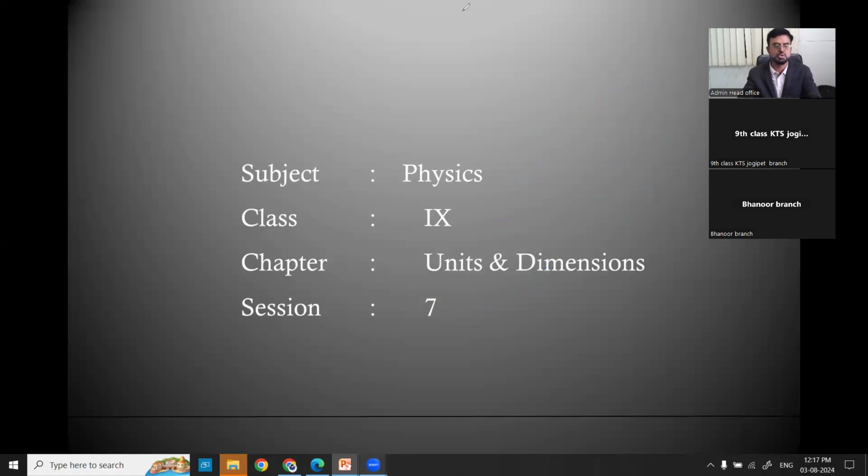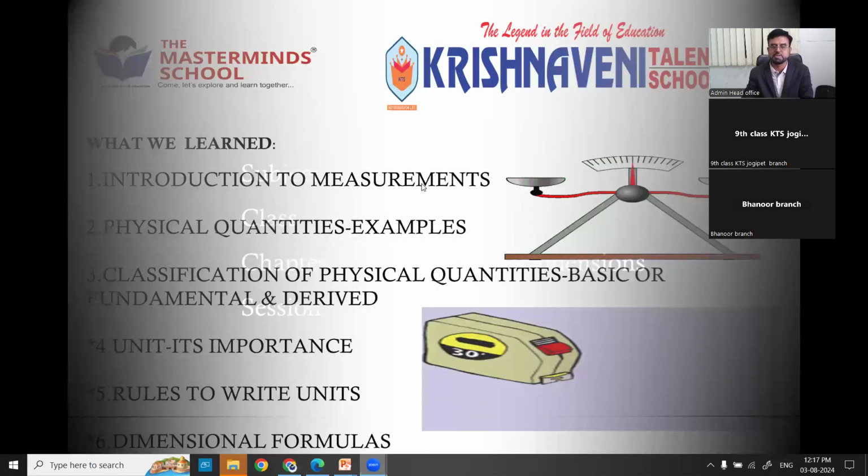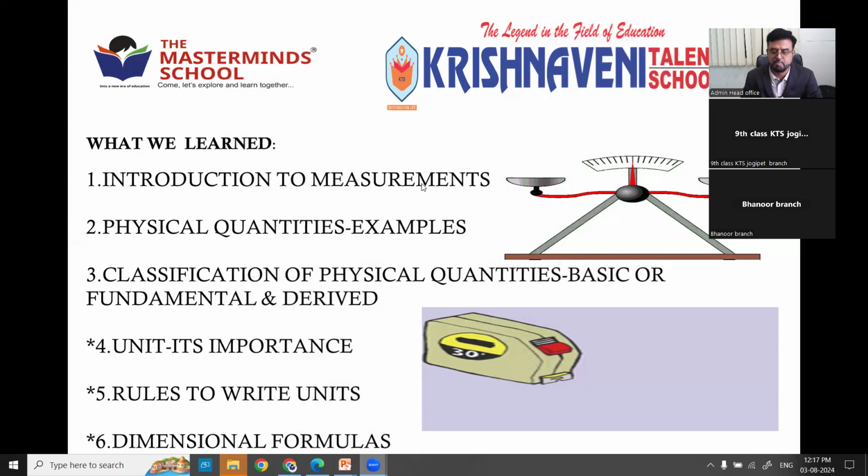Now it is time for us to move a step forward to the topics that we learn in entire classes. Everybody knows there are 2 parts. One is units part, other is dimensions part. Before that, we discussed some basic parts which we already learned in the 6th, 7th, 8th, and 9th classes. So once again, there is one common video for all classes. Charmer already has shown it for the 6th and 7th classes, which is helpful for you also, because it is common for all. Common basics about the measurement.